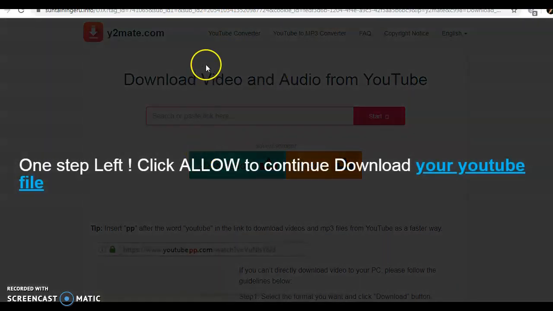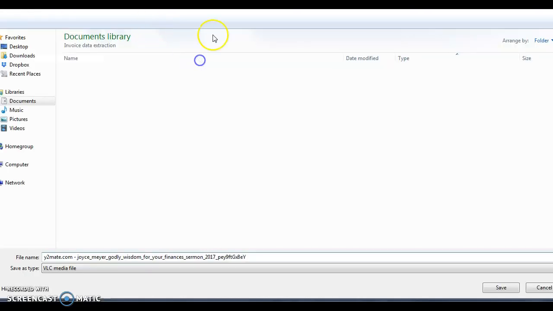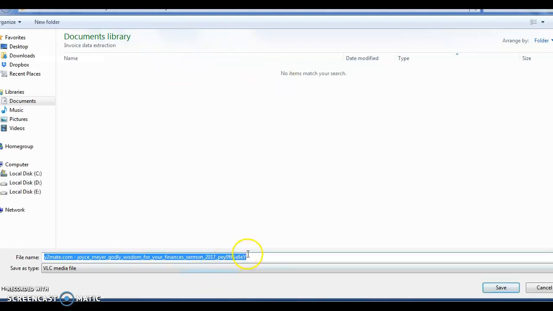Okay. So after you click on this, this box will come. Okay. Never show, never allow. Always hit block. Okay. Just wait, and this thing comes, and just save it.